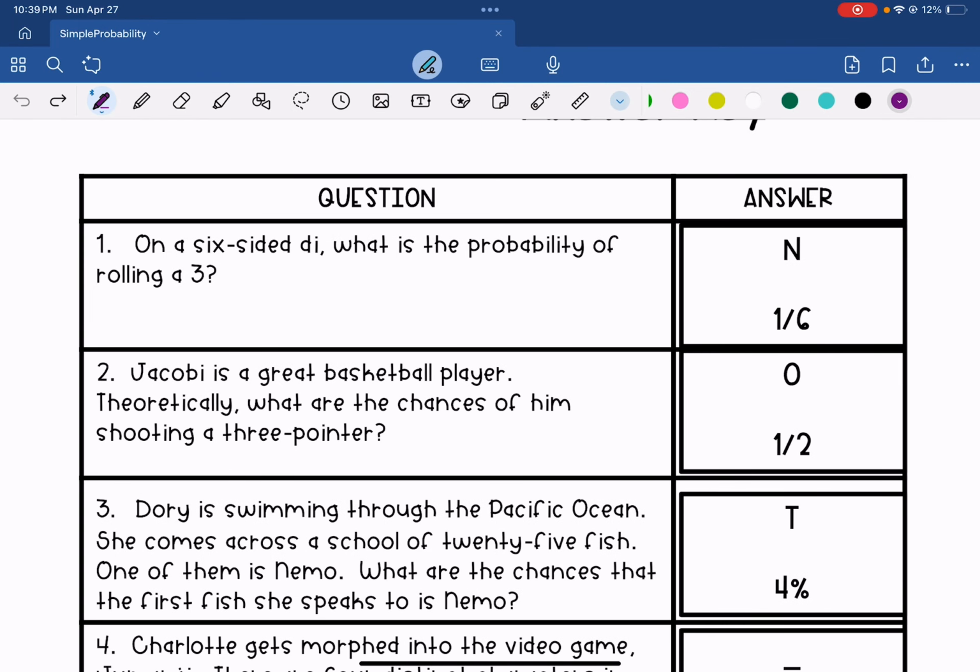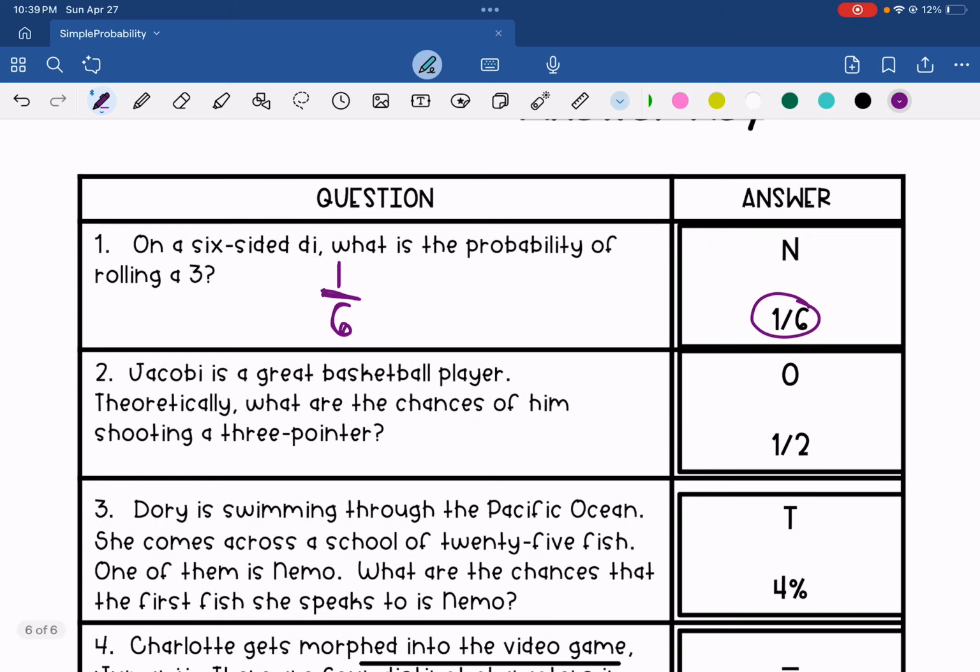As I look at one six-sided die, you have 6 sides. The probability of rolling a 3, that's a 1 out of 6 chance. You have 6 sides, you have one side that has a 3 on it, so that's 1 out of 6. Let's forget that. The next one says Jacoby is a great basketball player. What are the chances of him shooting a three-pointer? Well, he can shoot 2 kinds of shots in a game, which would be a 2-pointer or a 3-pointer. So that's a 1 out of 2. 2 total options, one of them is shooting a 2-pointer.